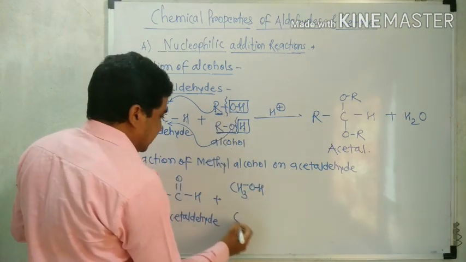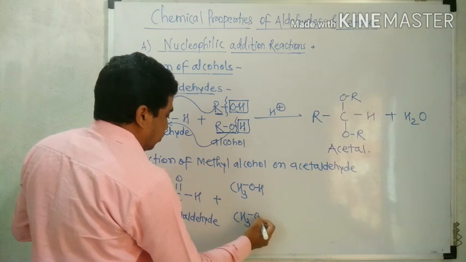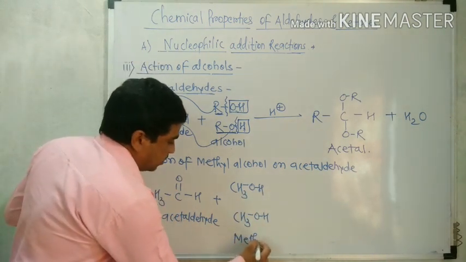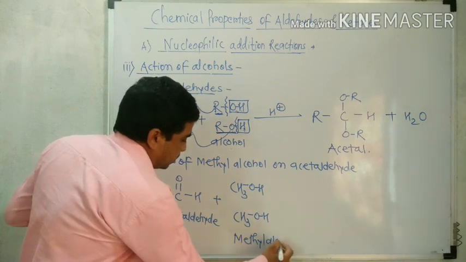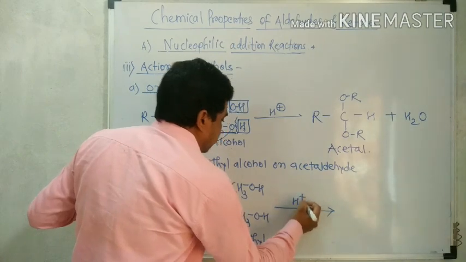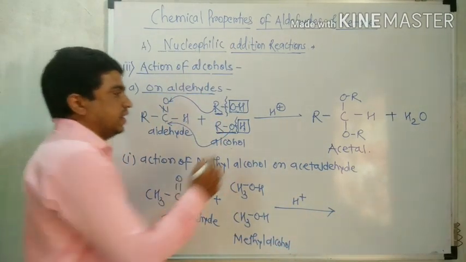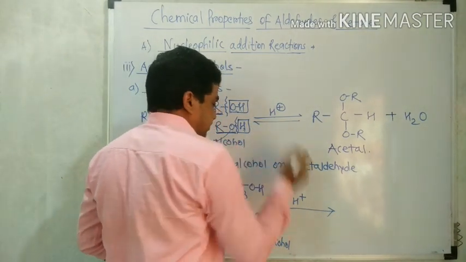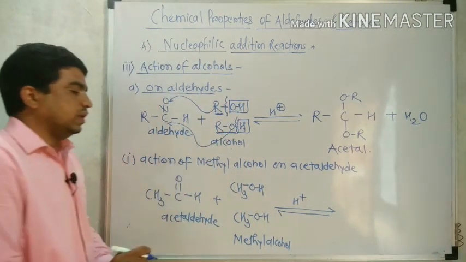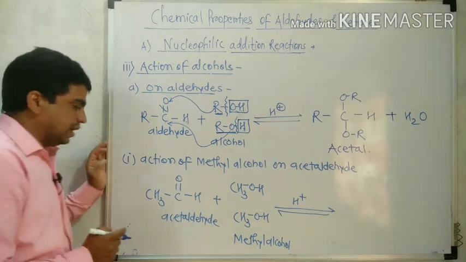Similarly to the general reaction, two molecules of alcohol are required, in presence of any acid, H plus. But an important note: this reaction is reversible. The reaction is carried out in presence of H plus.